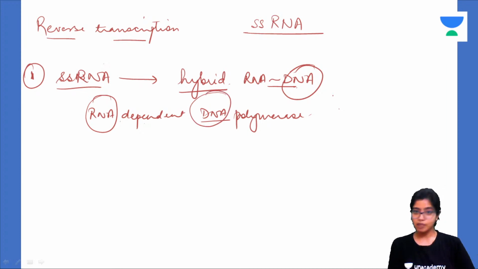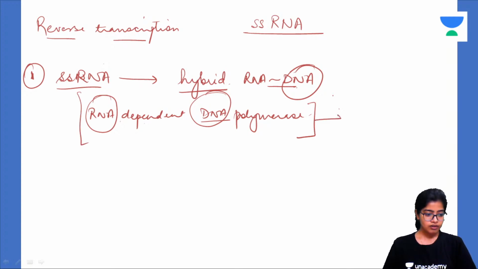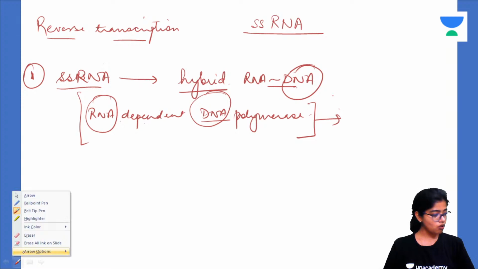And this is what is happening in retrovirus. This is what is happening in reverse transcription. So a shorter form for this enzyme is also, what is this enzyme also called? What is this enzyme called?